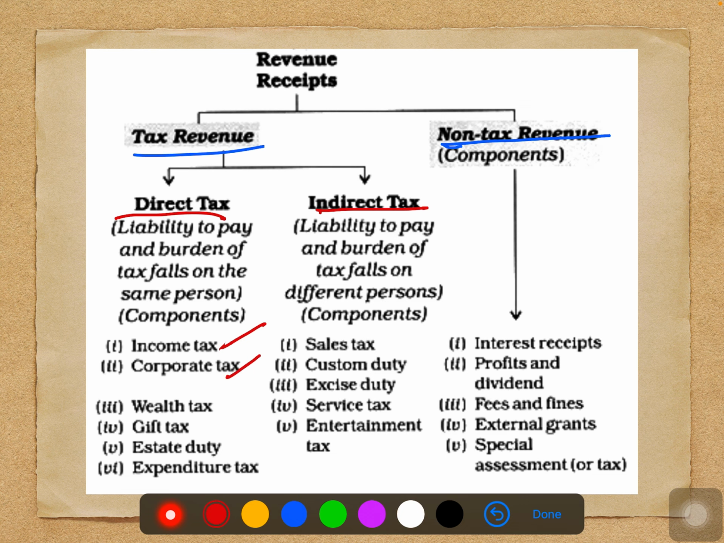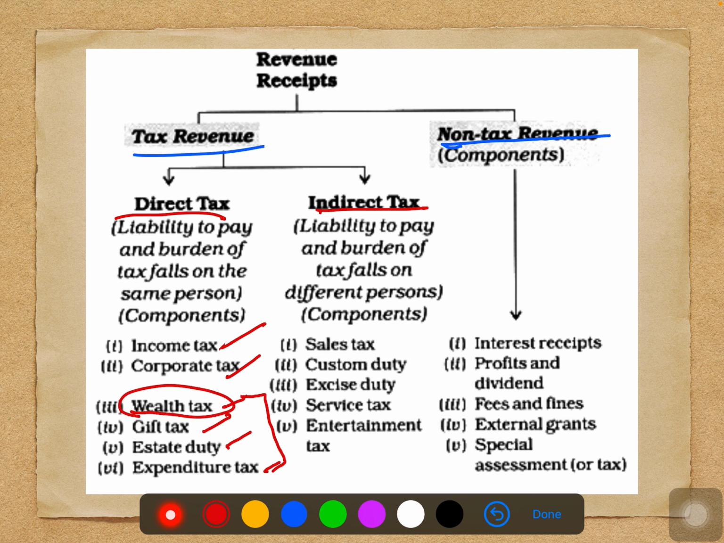Next we have taxes like wealth tax, gift tax, estate duty, expenditure tax. The revenue we get from all these taxes is really very little. For that reason we even call them paper tax. The revenue to the government from these taxes is very little, so it is called a paper tax. Recently the wealth tax has also been abolished from the taxation.